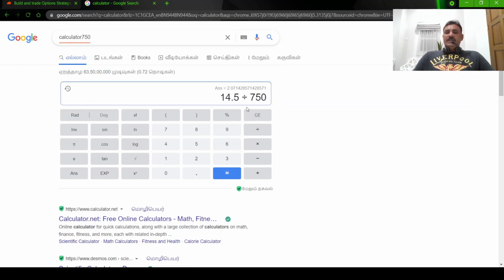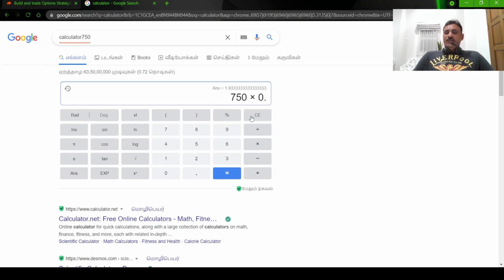14.5 divided by 750 multiplied by 100. So it's about 2%. So you are getting a higher premium. That is okay, still okay. You need to get only 1.25%. What is 1.25% of a stock price?